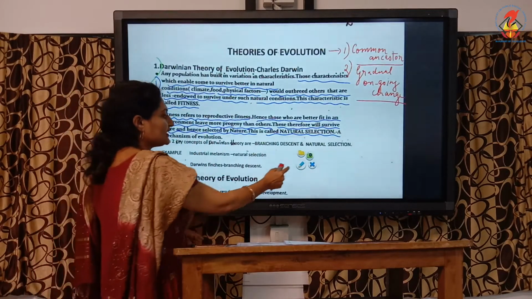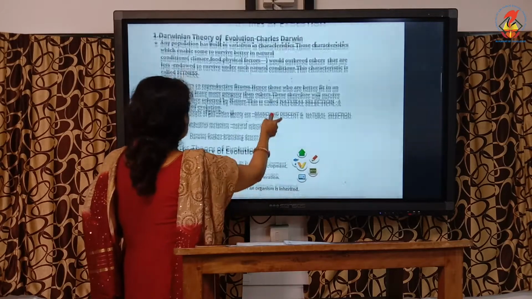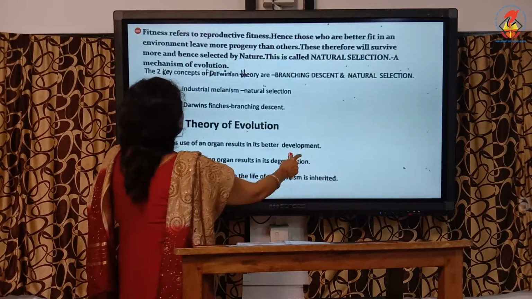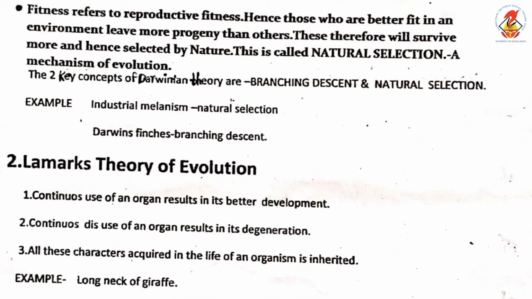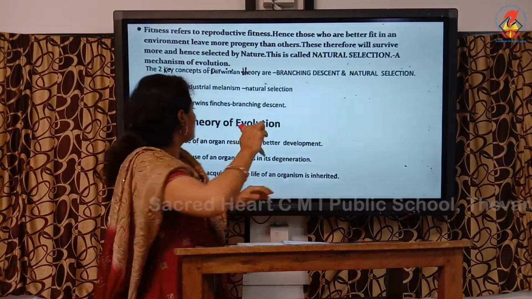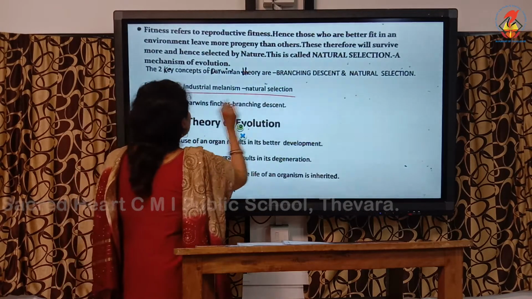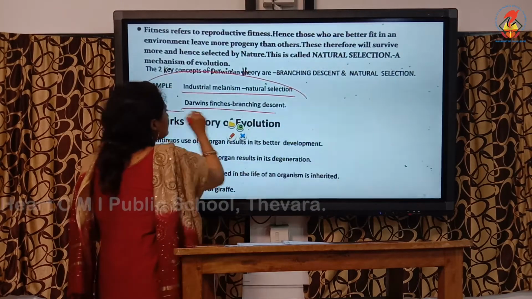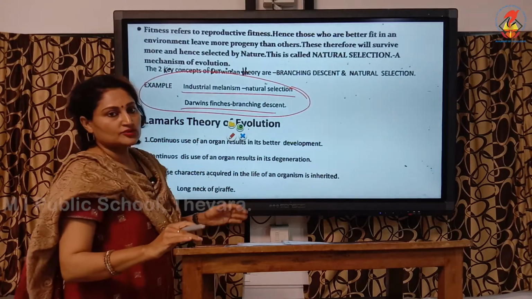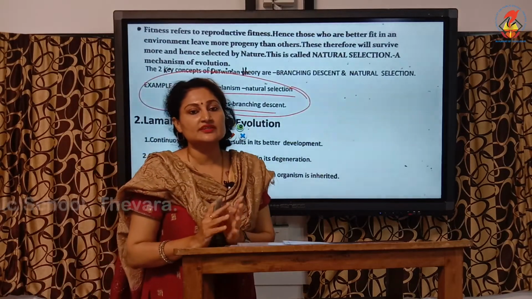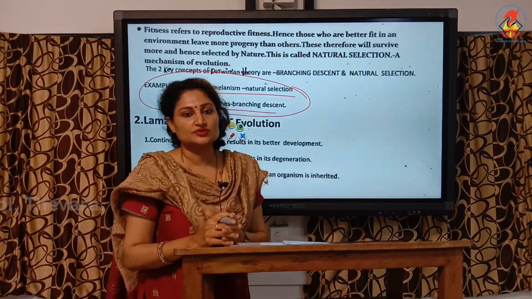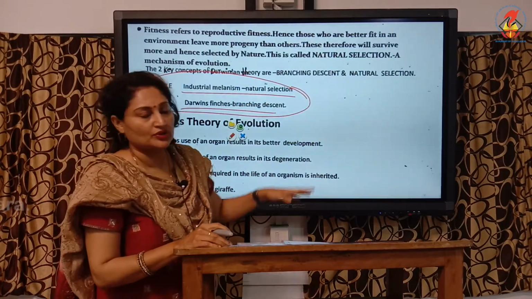But the actual explanation for this goes with the two concepts. So broadly the two concepts Darwin's theory holds are, one is branching descent and the other one is natural selection. And these two will be dealt in the next class. Okay, so today's class is only dealing with theories of evolution. So I am going to deal with this in the next module.